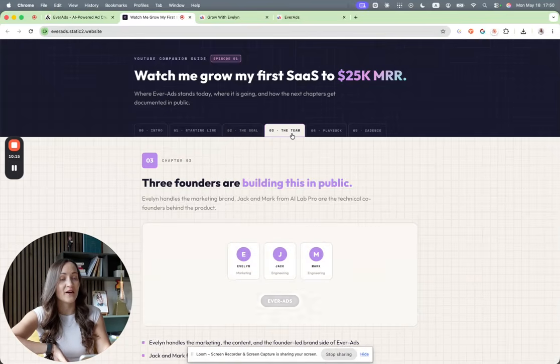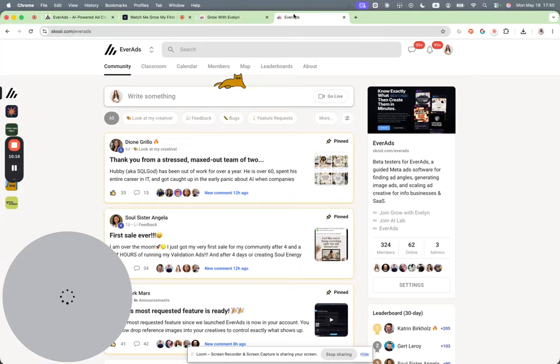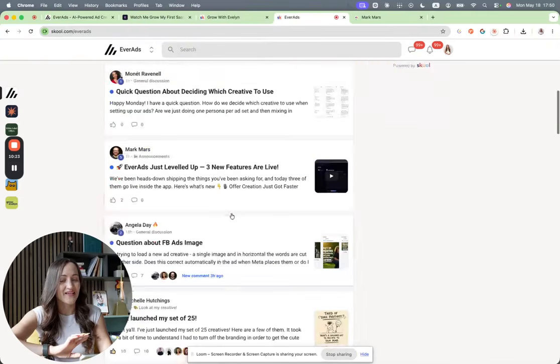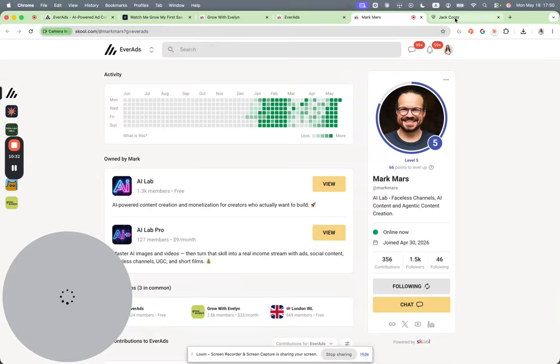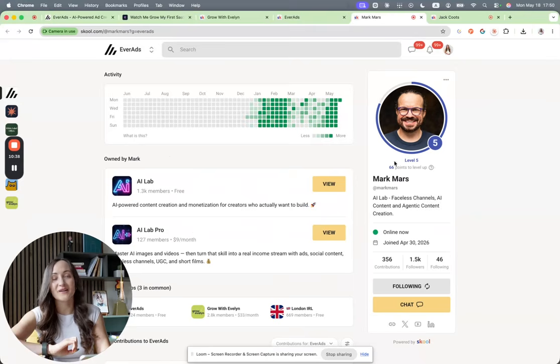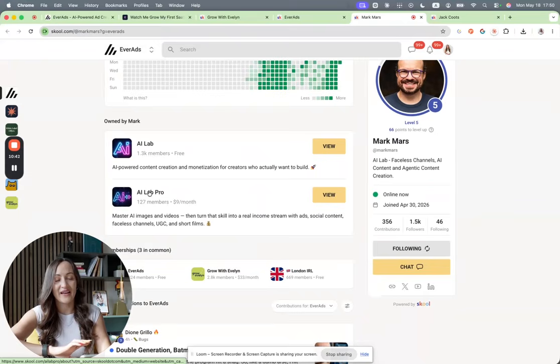Before that, I want to shout out and honor my team members who have helped me to build this. So here you can see Mark and Jack. There you go. So Mark and Jack have helped me build Ever Ads. And how it came to be is that Mark actually was just a Grow with Evelyn member because him and Jack wanted to grow their AI community.